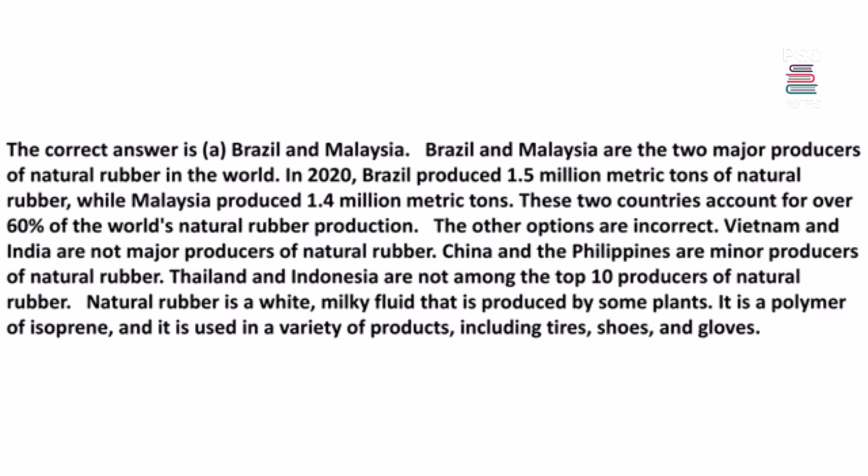The other options are incorrect. Vietnam and India are not major producers of natural rubber. China and the Philippines are minor producers of natural rubber. Thailand and Indonesia are not among the top 10 producers of natural rubber. Natural rubber is a white, milky fluid that is produced by some plants. It is a polymer of isoprene, and it is used in a variety of products, including tires, shoes, and gloves.